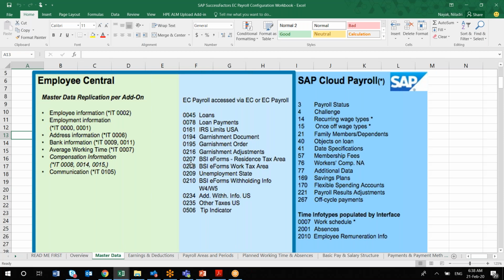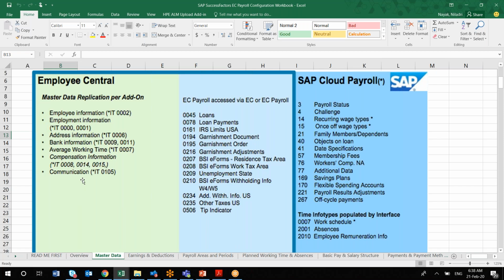Suppose in Employee Central, these are the different info types we are ready for master data replication, like info type 2, that is your employee information, average working time, that is your info type 7. Compensation related information will be captured in your info types 8, 14, 15. Communication information like your email ID, your phone number. So these are all on-premise info types. You might find it a little difficult, but whenever you hire an employee in your on-premise system, if you navigate to those specific info types, then you will find all this master data information.